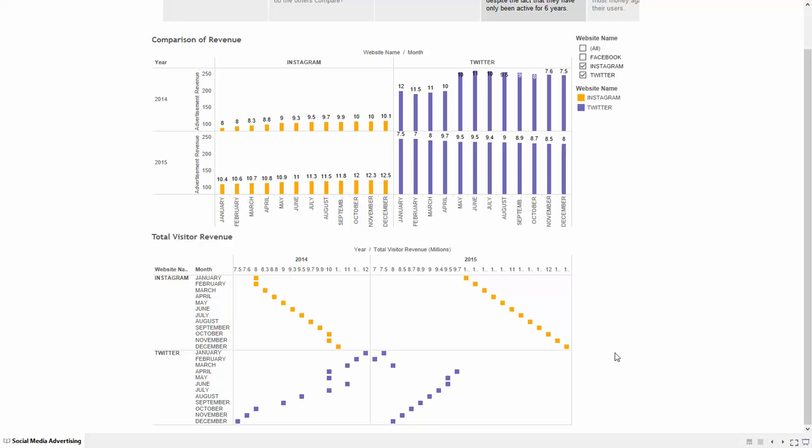In the bottom graph, we see a detailed version of the total visitor revenue. We see that Instagram has slowly been increasing each year, while Twitter has been decreasing.